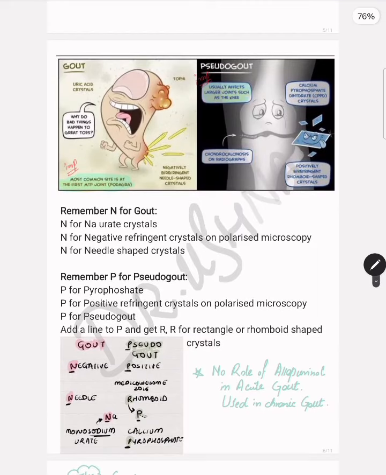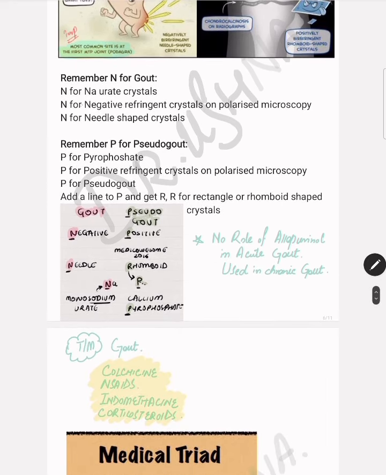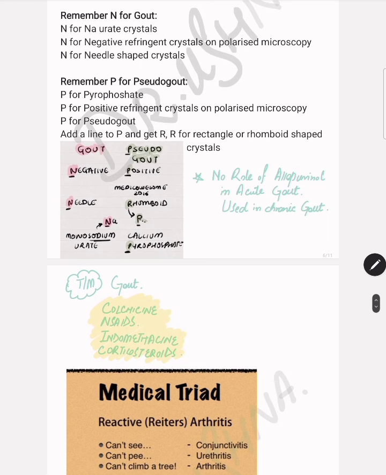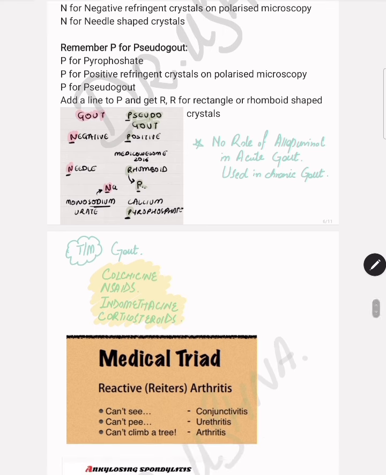Then again, for gout and pseudogout, we have already discussed that gout has negative birefringent needle-shaped crystals, and pseudogout has positive birefringent rhomboid crystals. Gout is involvement of the big toe, and pseudogout is involvement of the knee joint. You can also remember it by N for gout: sodium urate crystals, negative birefringent, and needle-shaped. P for pseudogout: calcium pyrophosphate, positively birefringent crystals on polarized microscopy. So N and P can be remembered as gout and pseudogout.